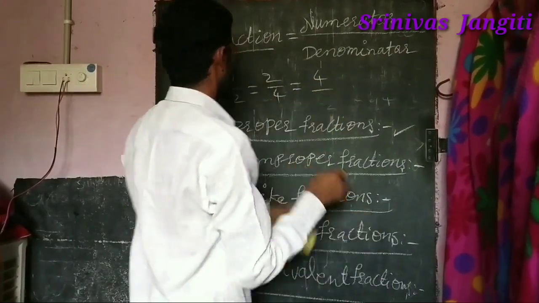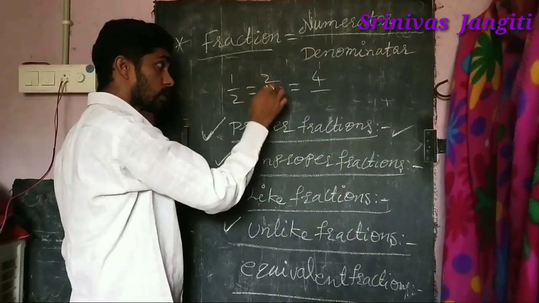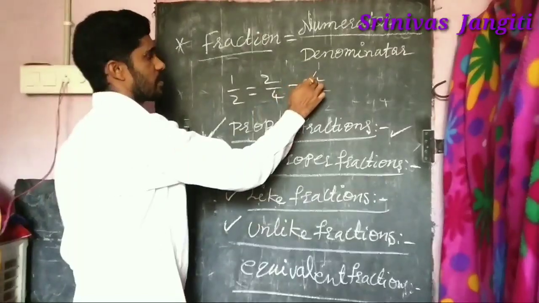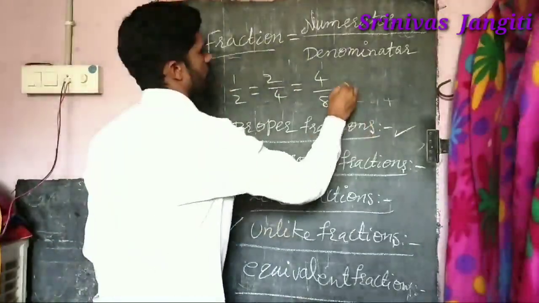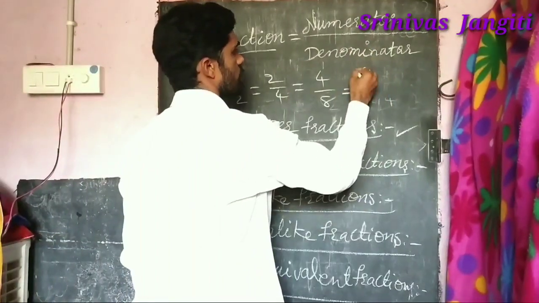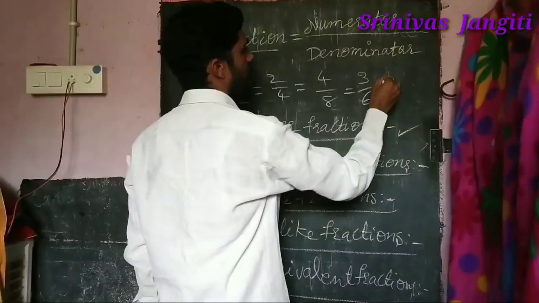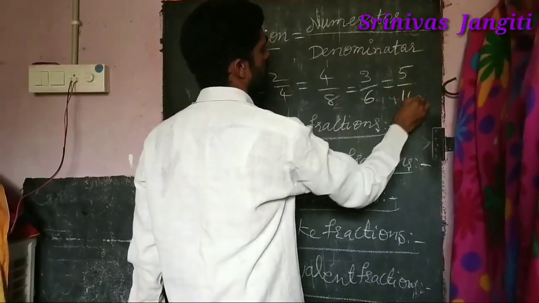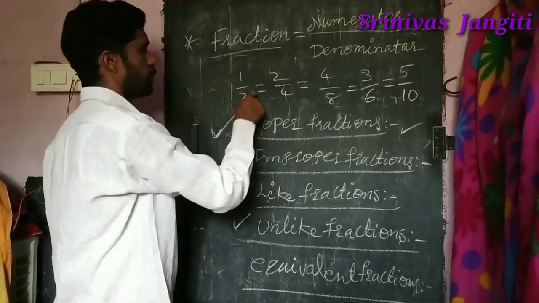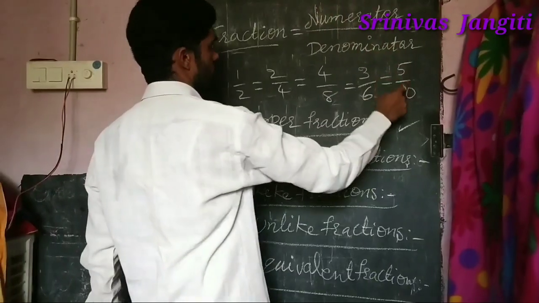Simple way, remember this. 2 ones are 2, 2 twos are 4, right? Here also, 4 ones are 4, then 4 twos are 8. In the same way, suppose 3 ones are 3, 3 twos are 6. And next, suppose 5 ones are 5, 5 twos are 10. So 1 by 2 equals 2 by 4 equals 4 by 8 equals 3 by 6 equals 5 by 10.